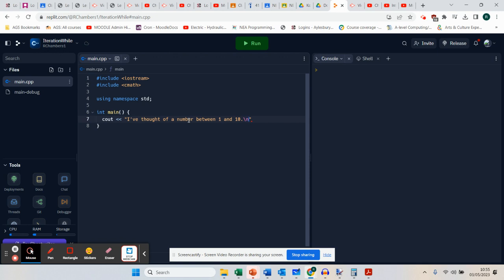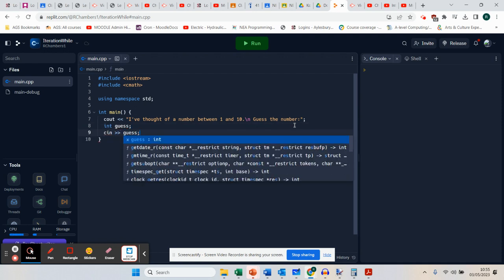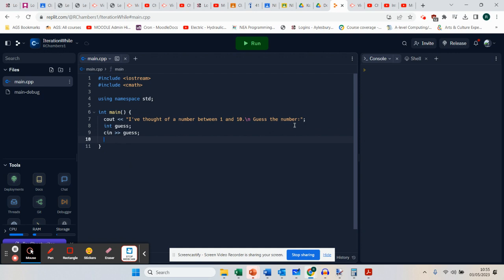I'm going to put a new line in. Guess the number. So we're going to do a simple guessing game. So that's on one line. I'm just going to make this a little bit bigger so it's easier to manage. Now I've got an integer for the number that we're going to guess. I'm going to do the input for the guess. So that's simple. We've done that before if you go back through some of the videos.